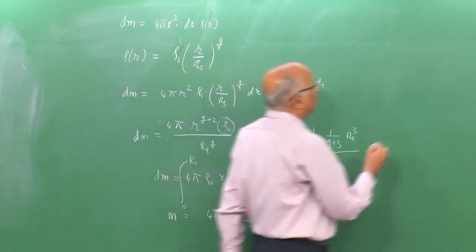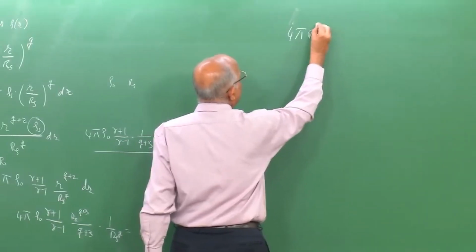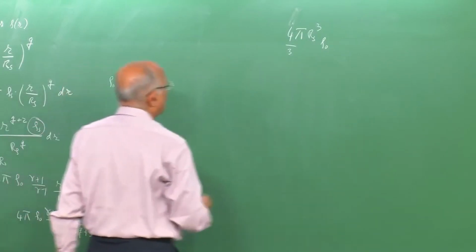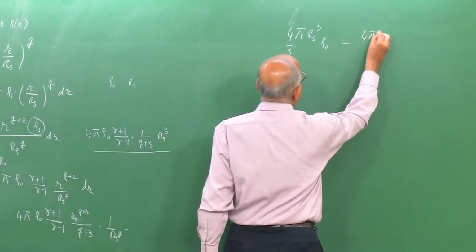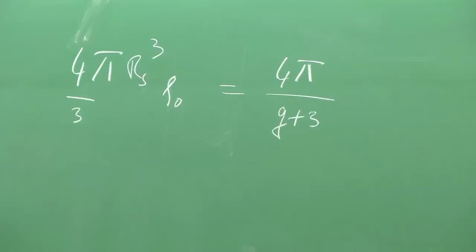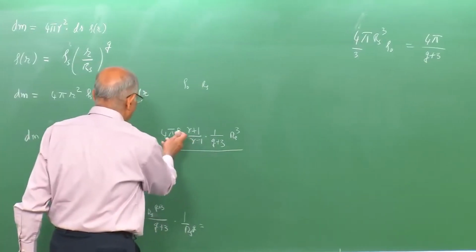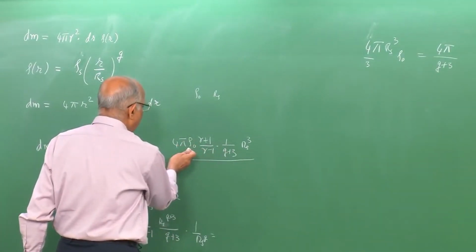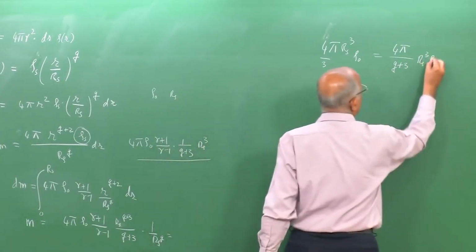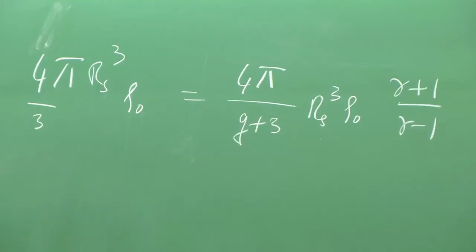Therefore, this will be equal to the value of 4 pi into rs cube divided by 3, this is the volume, into rho 0, and this will be identically equal to this, which is equal to 4 pi divided by, I take this q by 3 over here, that is I get 4 pi divided by q by 3 rho 0 into rs cube, that means 4 pi divided by q plus 3 into rs cube into rho 0, the only thing which I am left with, gamma plus 1 divided by gamma minus 1.